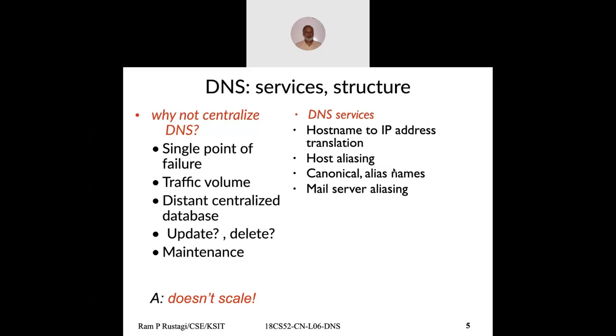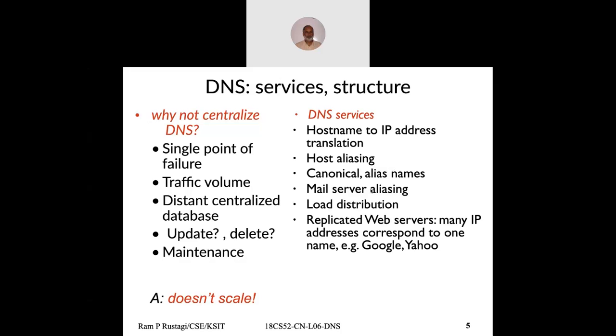But for web browsing, you need the web server IP address. For sending a mail, you would need a mail server IP address. So you should be able to ask DNS, give me the simple mapping, or give me the mail server IP address, with what is called the MX record type.